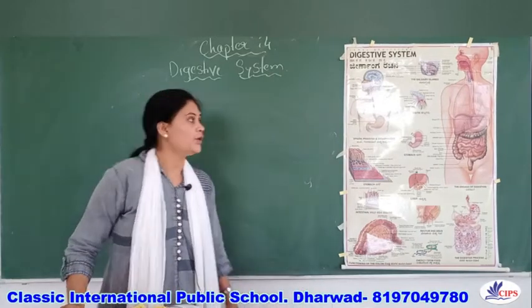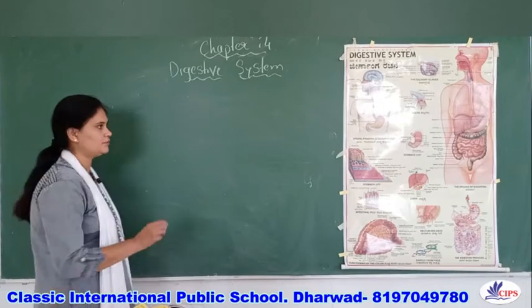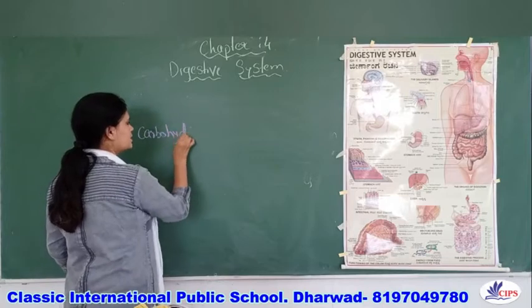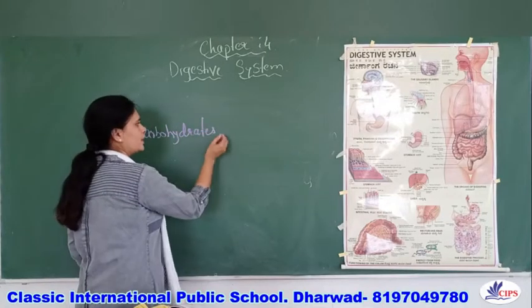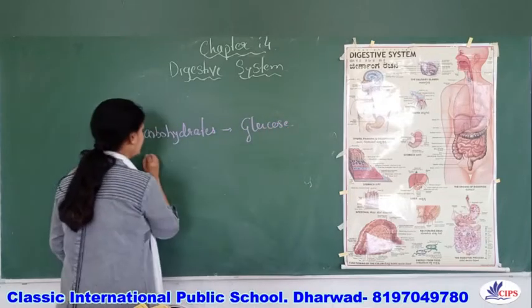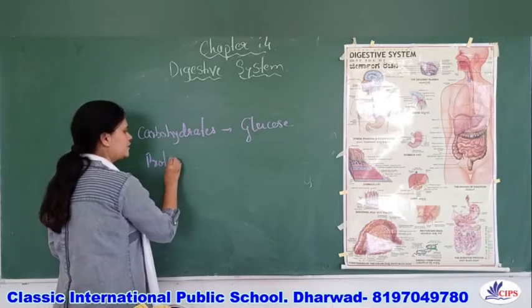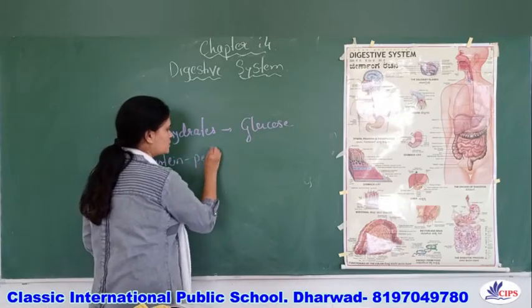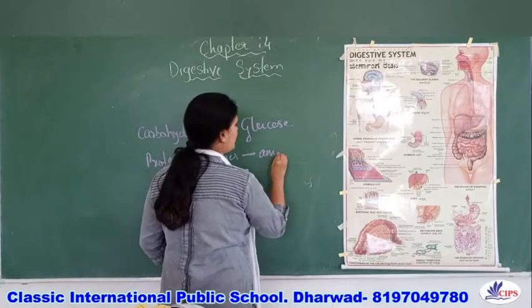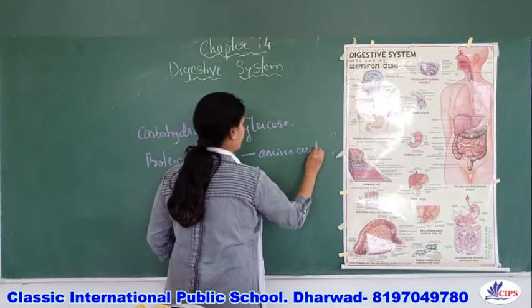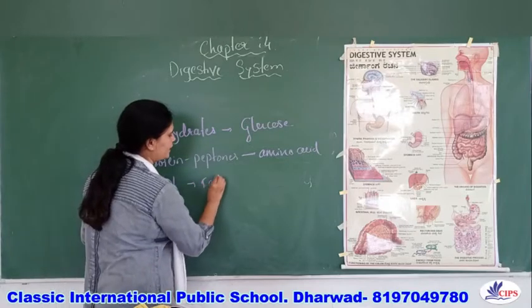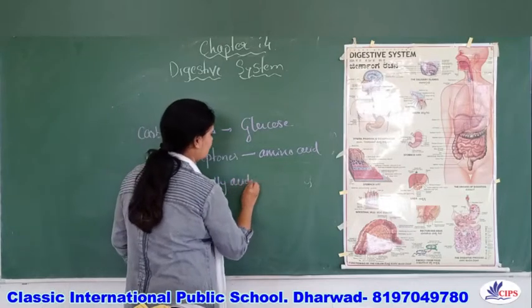So children, we know that during digestion, the carbohydrates get converted into glucose, then proteins first get converted into peptones or peptides, then into amino acids, and the fats get converted into fatty acids and glycerol.